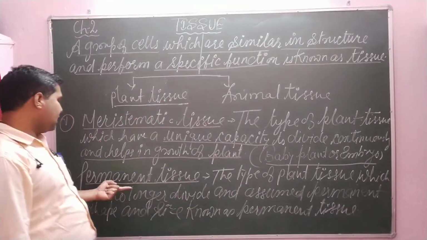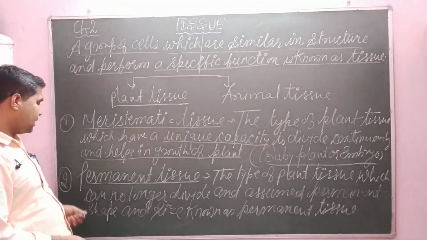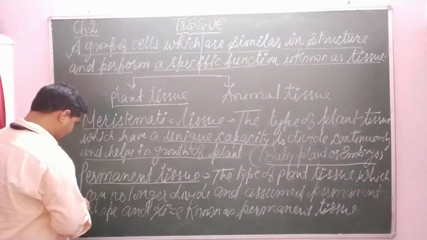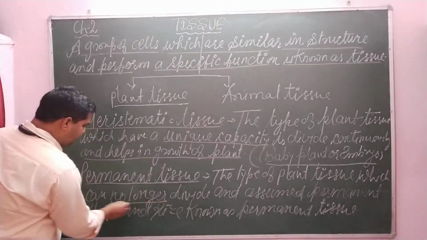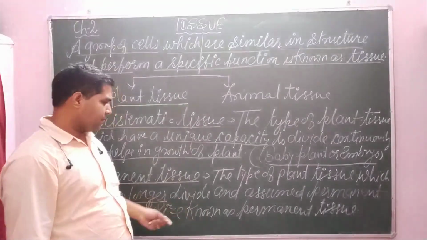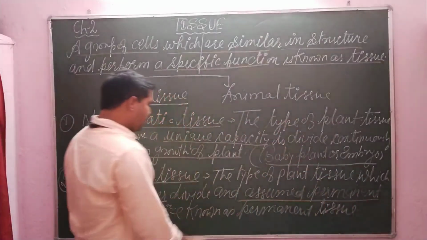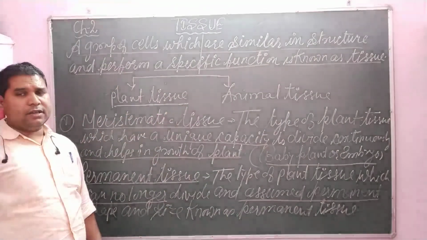Next is the permanent tissue, the type of plant tissue which can no longer divide, meaning its dividing capacity is almost lost, and it assumes a permanent shape and size of the cell, dear student.